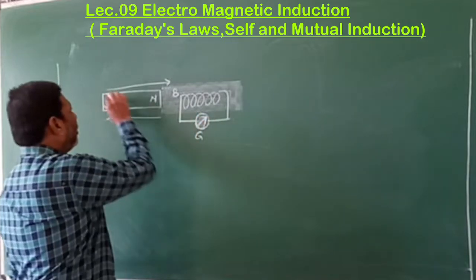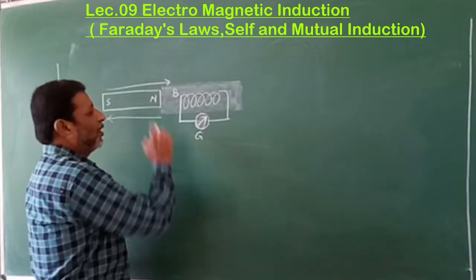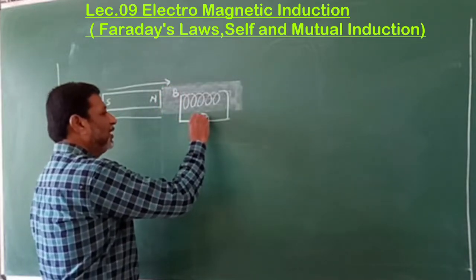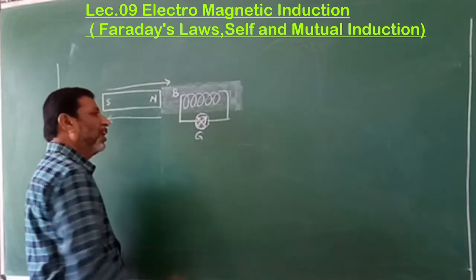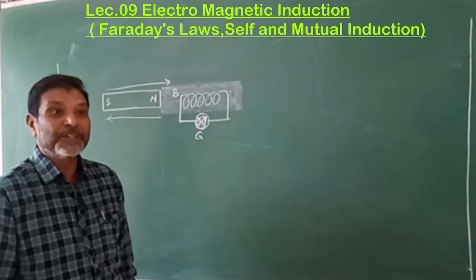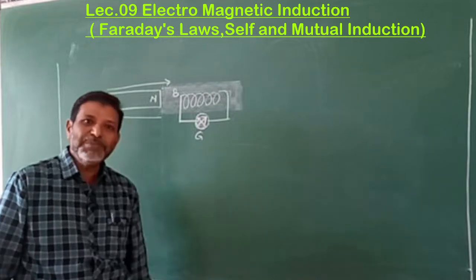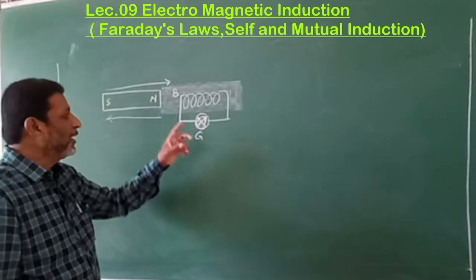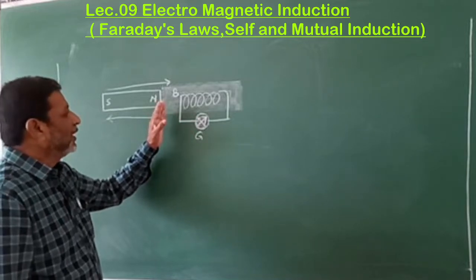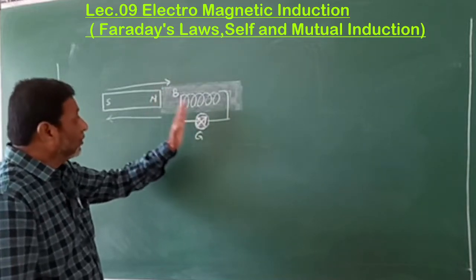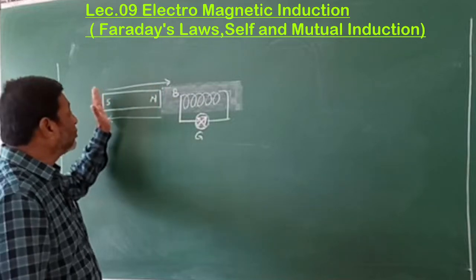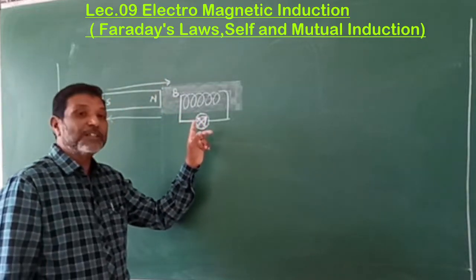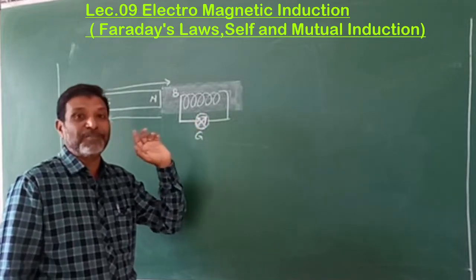Now, when it is brought closer to the coil, there is a deflection, but in the opposite direction. It shows that there is current, but the current produced when the magnet is brought closer to the coil has a direction opposite to the earlier one.